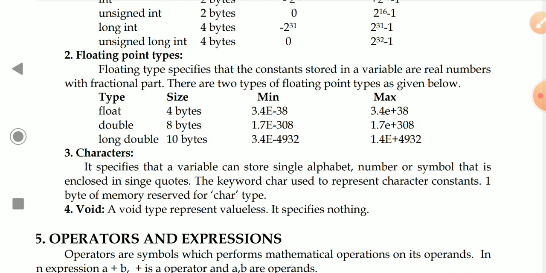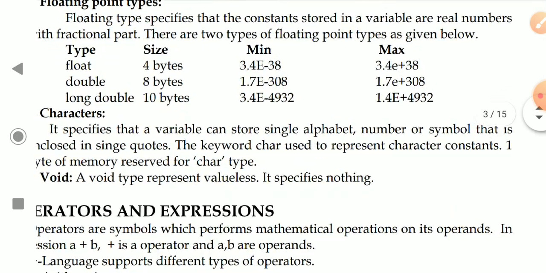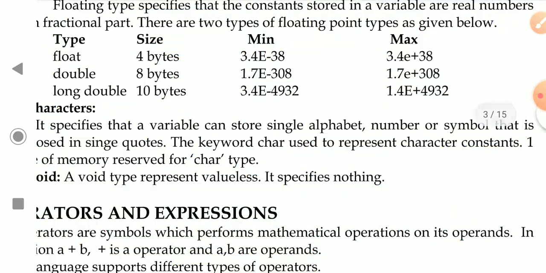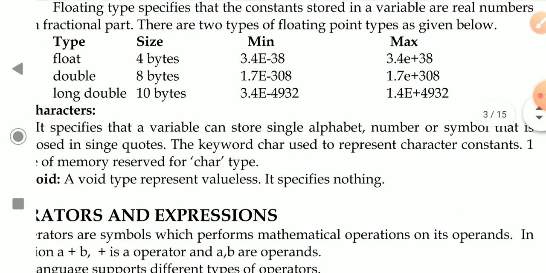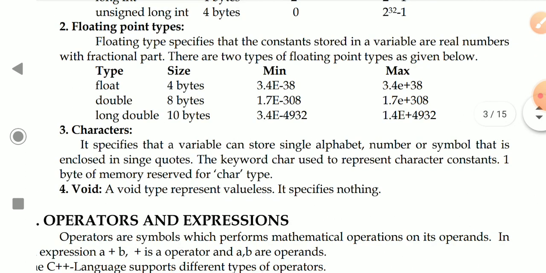Here generally you have two data types, float and double. We can also use long for the double data type. Float, double and long double. So float will allocate 4 bytes of memory as in C language. Double will allocate 8 bytes of memory. Long double allocates 10 bytes of memory. That is the floating point data types.